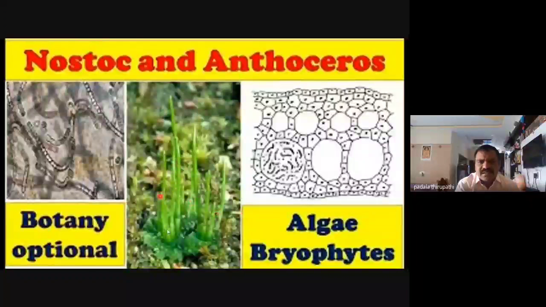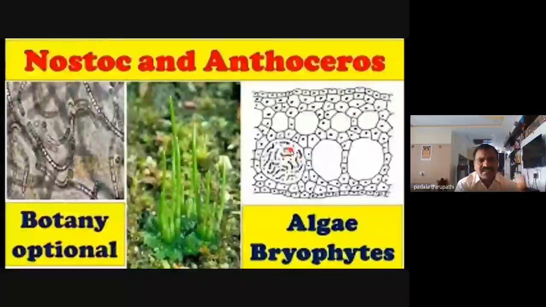Whenever we take a transverse section of the hornwort or Anthoceras, we observe mucilaginous cavities inside the thallus. These mucilaginous cavities contain the blue-green alga, that is, nostoc.